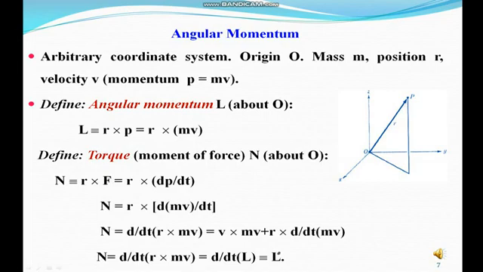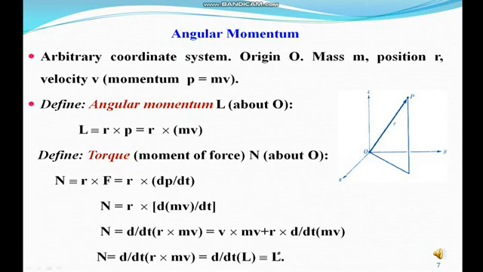Next, we define the angular momentum about the origin. Angular momentum about the origin is denoted by the symbol capital L. Angular momentum is the cross product of the position vector and the momentum of the particle. So capital L equals r cross p. We replace the momentum p by mv. So angular momentum capital L equals r cross mv.